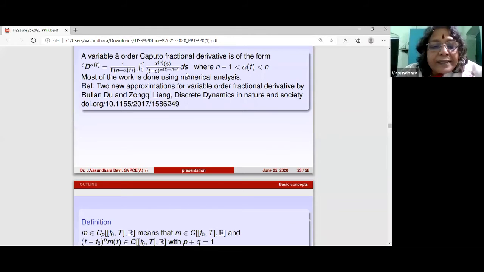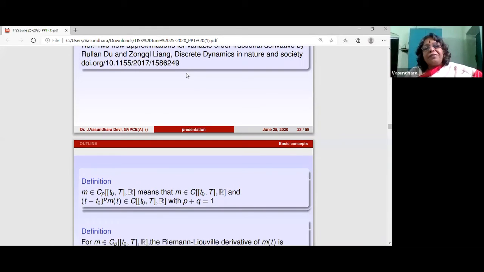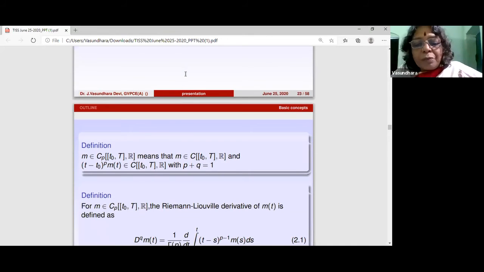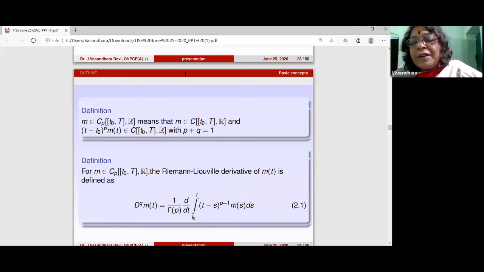Now next, this is one phase I have done. Now what I'm going to do is give you some of the results that we have done using initial value problems of fractional derivatives. I'm going to be quick. Unless you have a question, I'm not going to go very fast, because all I want you all to see is the parallels that are there. That's the most important part. You take up one area and then you develop the system parallelly.